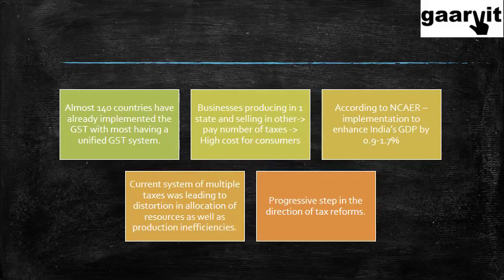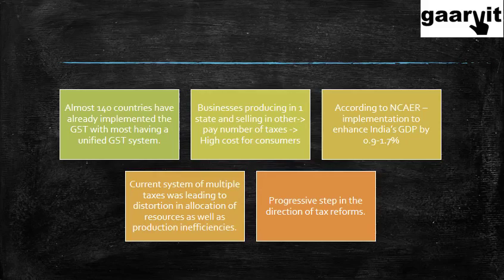Just to give you some more numbers, almost 140 countries in the world have already implemented GST, and they have a unified GST system. Now, this is also a reason why this has been done. Businesses producing in one state and selling in another pay a number of taxes, and it is basically a high cost for consumers. According to NCAER, if GST is implemented, it is going to enhance India's GDP by up to around 1.7%.